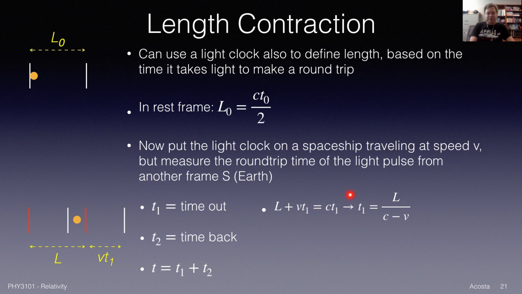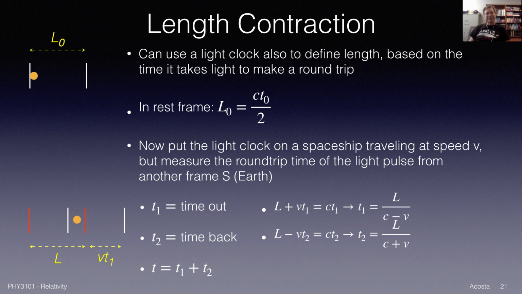But whatever that total distance is, it has to be the speed of light times the time to get there, because the light pulse is moving at the speed of light to the right, eventually reaches the mirror, and that's CT1. So we can solve for T1: just move the VT1 to the right side of the equation. So it'll be C minus V times T1, then divide by C minus V, and we'll get that T1 is the length over C minus V. Right? Okay.